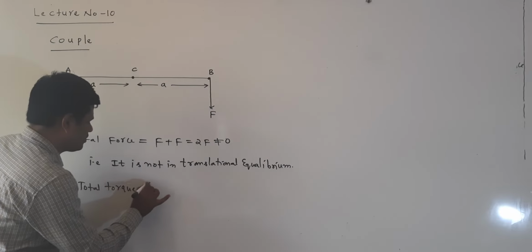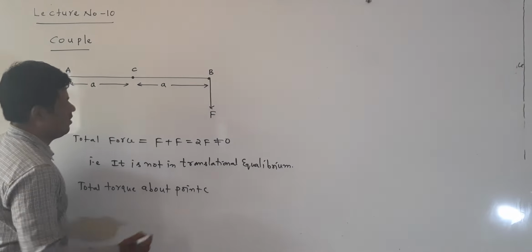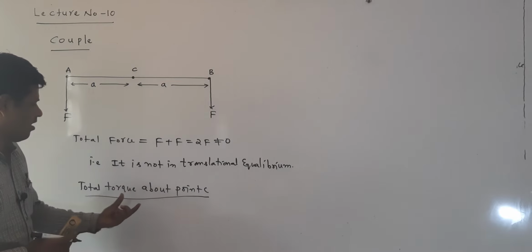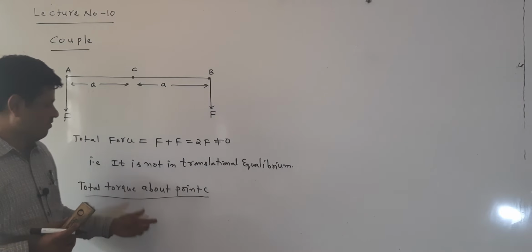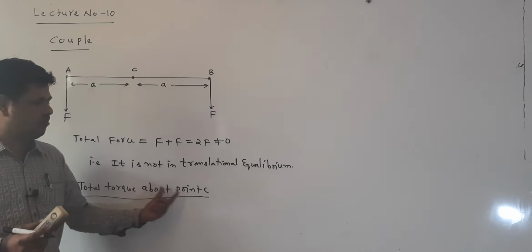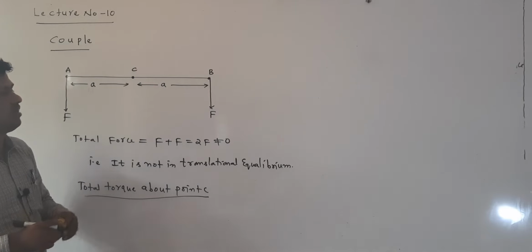Total torque about point C. I want to find the total torque about point C. What is the value here? Total torque about the point C means how to find the torque here.